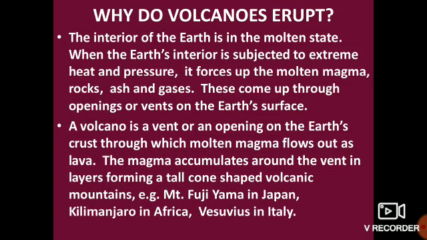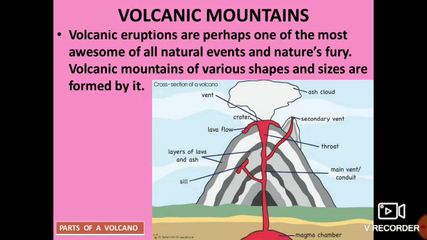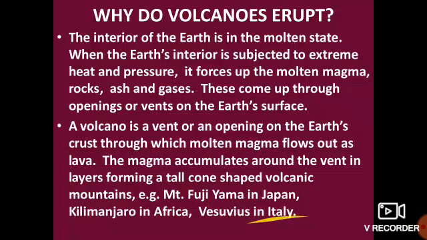And a tall cone-shaped volcanic mountain is Mount Fujiyama in Japan, Kilimanjaro in Africa, and Vesuvius in Italy. So this is like a mountain shape. Okay, it is the vent only through which your molten magma or the lava comes out.